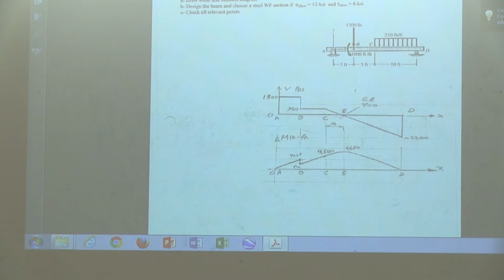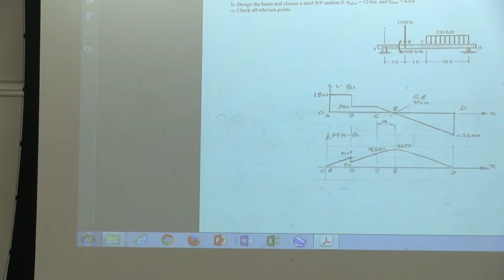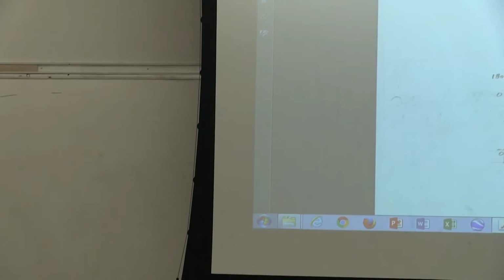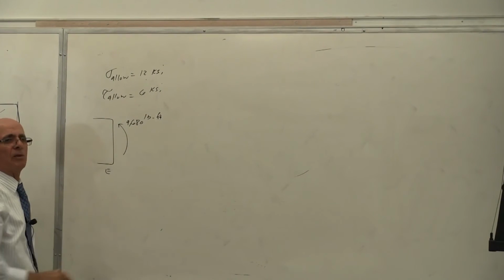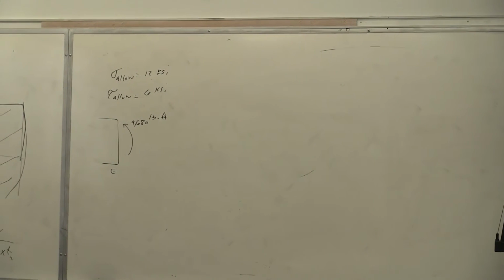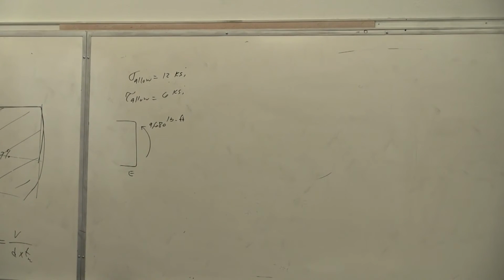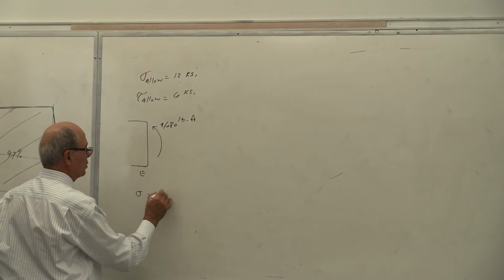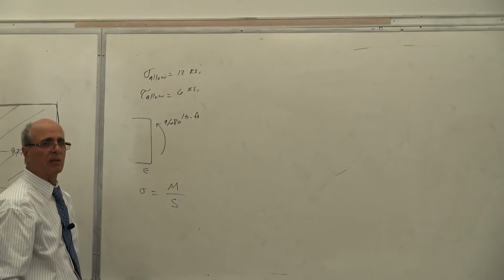Sirs, what we did and what you did previously, you check the top, yes or no, or the bottom. The moment is at that section, look at section E. You have a moment M here, and the value of moment is 9,680 pound-foot, I believe. Yes or no? Don't forget the unit, because that unit makes a big difference. Correct? So then we said this. We have sigma equal to M over S, S being I over C. We recall all of that, yes or no, correct?